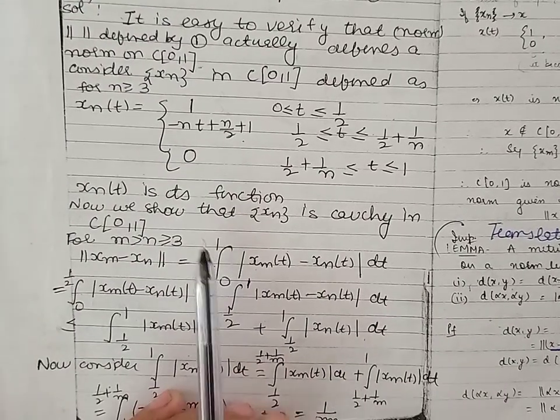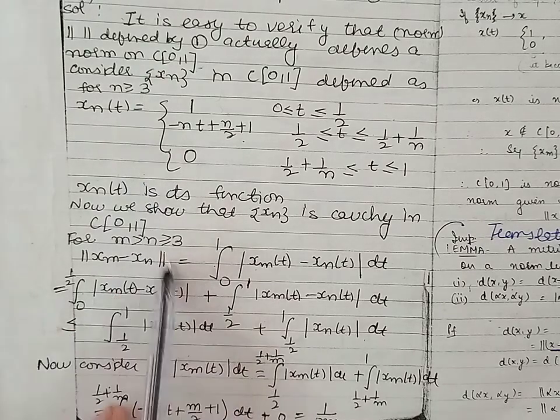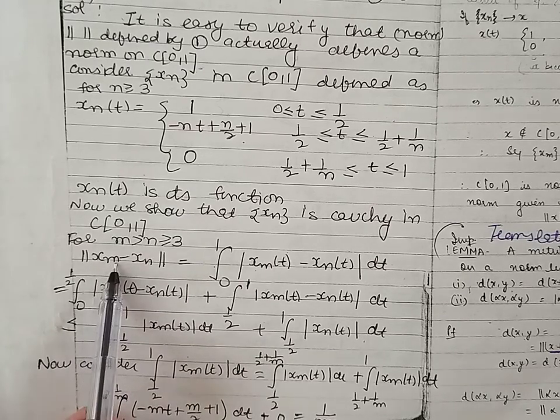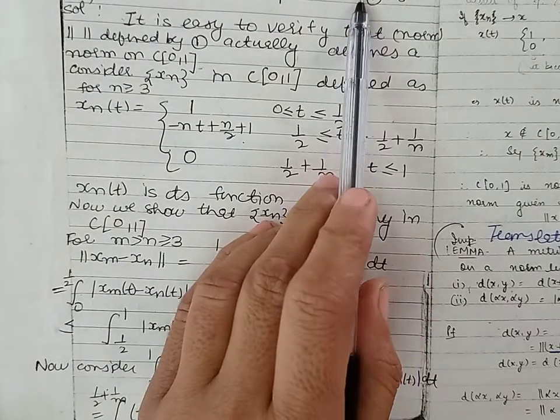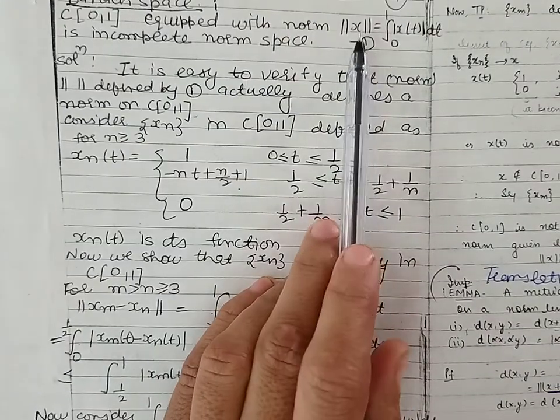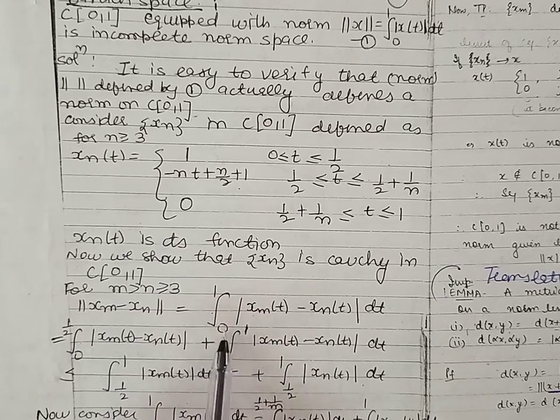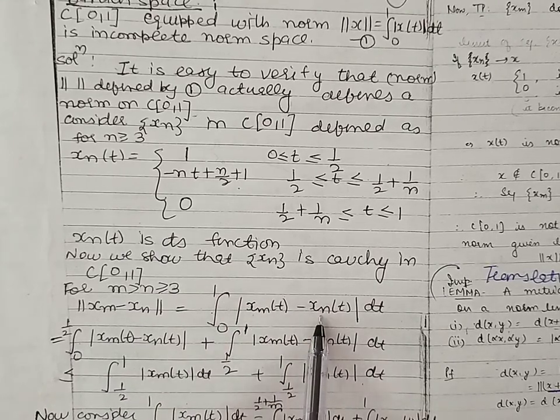So let us consider m greater than n, and n greater than or equal to 3. Now let us consider the norm of xm minus xn. By the definition of norm in equation 1, this is given by integral 0 to 1 of mod of xm minus xn.